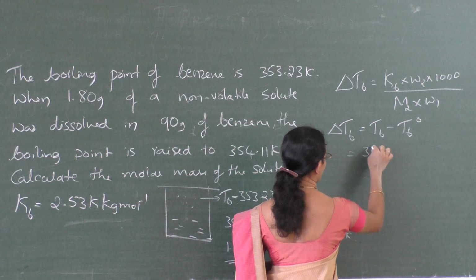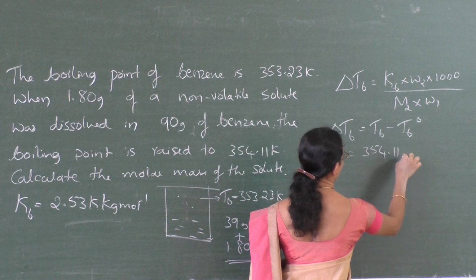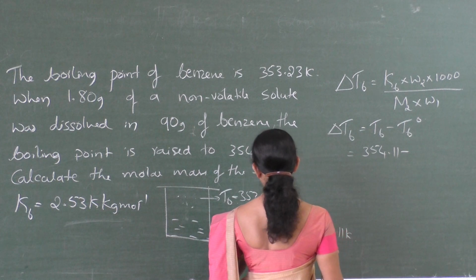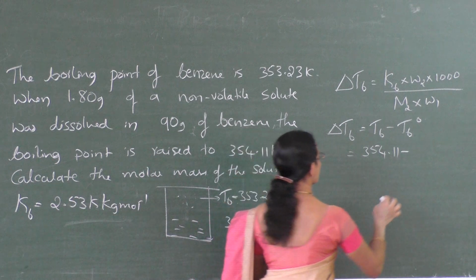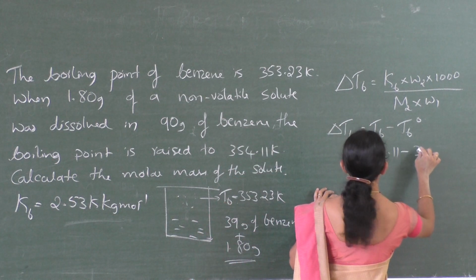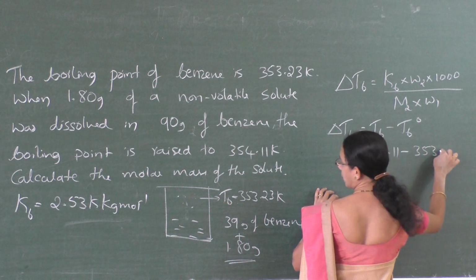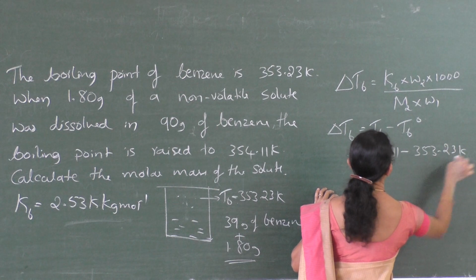So the boiling point of the solution, 354.11, minus the boiling point of pure benzene, 353.23 Kelvin.